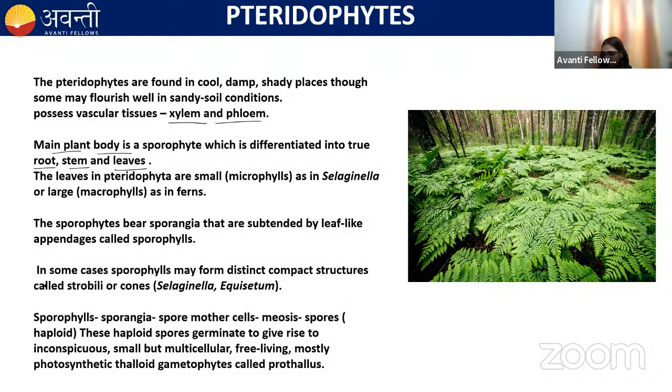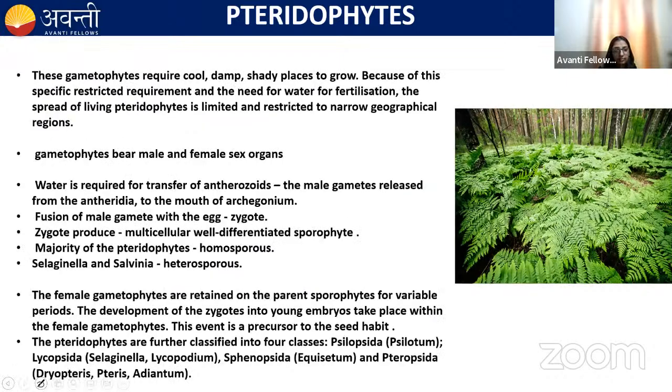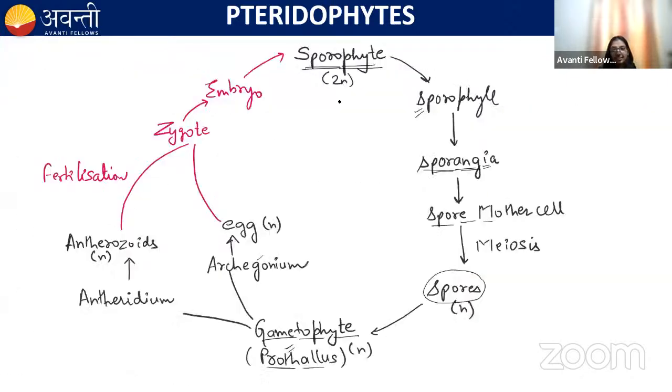Now let's discuss some other important points. See, here there's a sporophyte which is diploid.